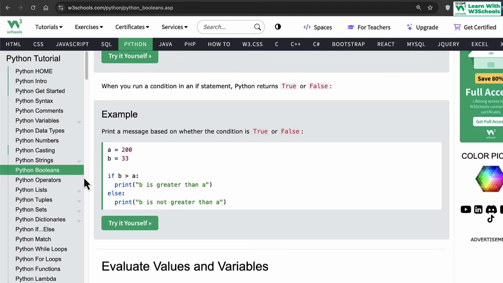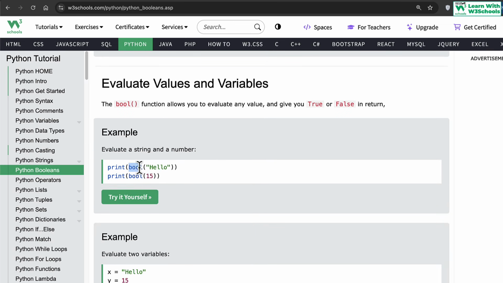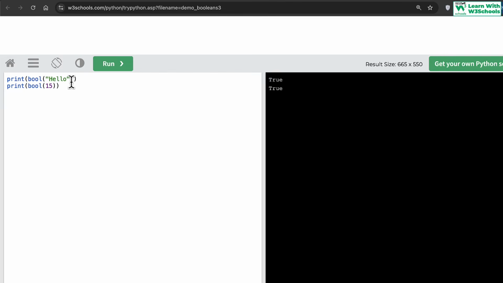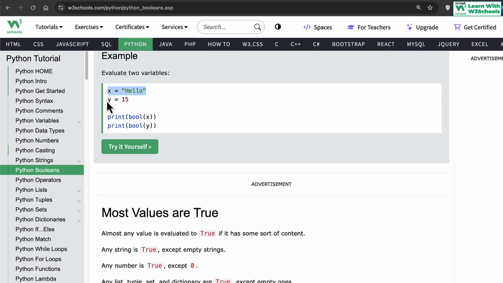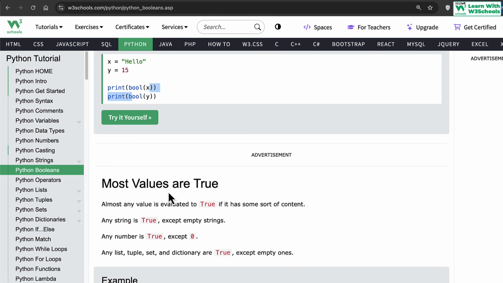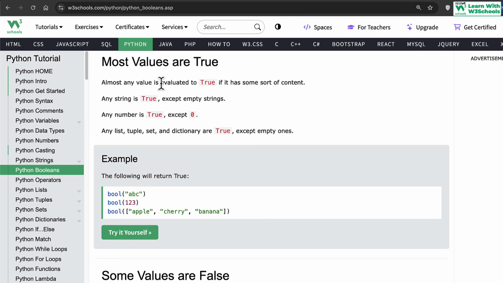We will explore expressions a few more times later on as we go. Evaluating a value, we can easily check with the Boolean function as well. We have a Boolean function that allows you to evaluate any value and give you true or false in return. So for example, we say Boolean hello and Boolean 15. If I execute the code, it will evaluate and give true and true. For example, I can say x equals hello and y equals 15, and I can use these in Boolean expressions as well. Most values are true. Almost any value is evaluated to true.